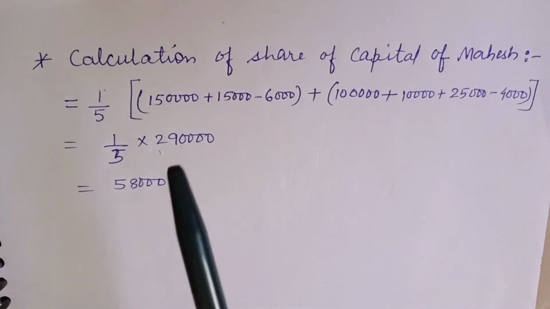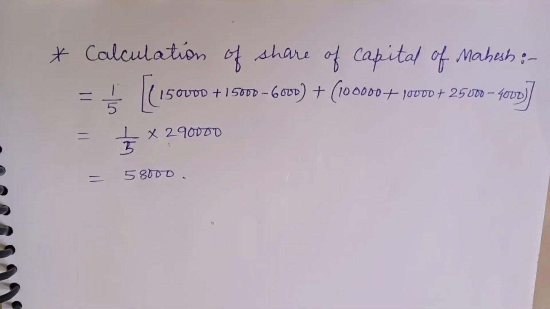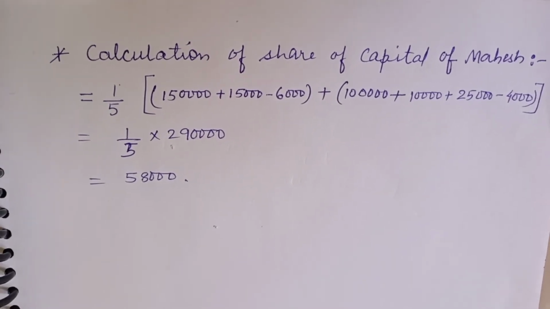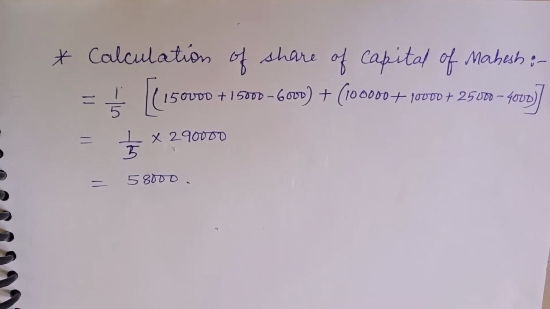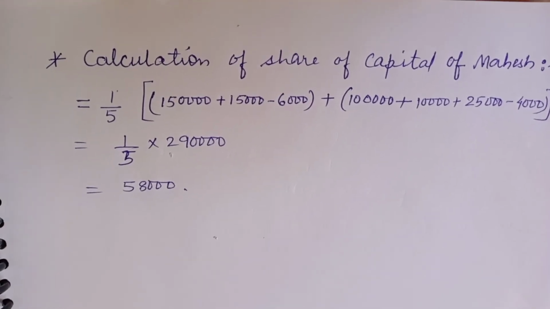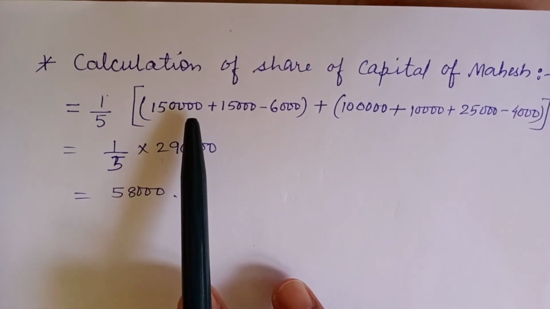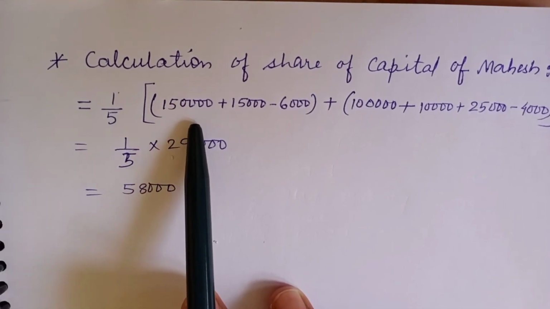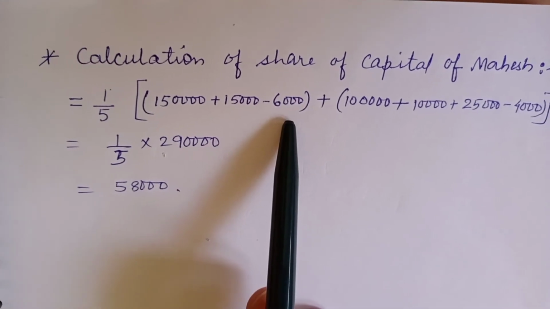Now let us see the calculation of the proportionate capital. It is given in the question that Mahesh was to bring in capital equal to 20%, that is 1/5, of the combined capitals of Ram and Shyam after all adjustments. So not of the total capital of the firm, but it should be 1/5 of the combined capitals of Ram and Shyam after all adjustments. Here, the credit side values in Ram's capital account is 1,50,000, and 15,000 I have added, and 6,000, the loss of revaluation, I have deducted.